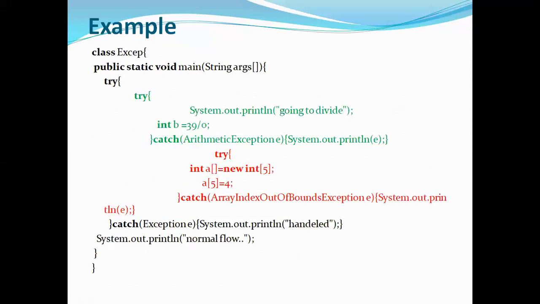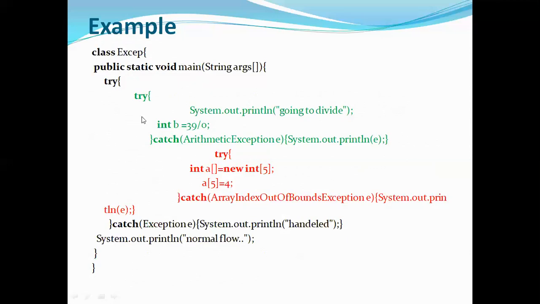Now let's see one example here. We have a class called exception. Inside that I have a try block, and to represent the different try catch blocks in this nested try, I have used different colors. Let's see the first try catch block, which is there in green color.